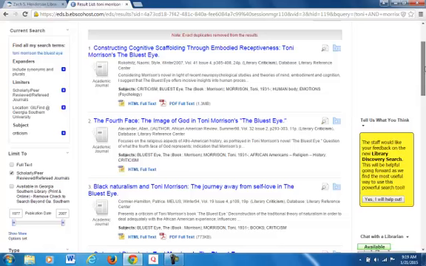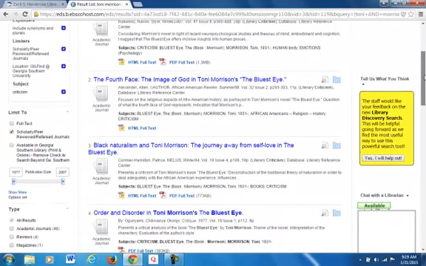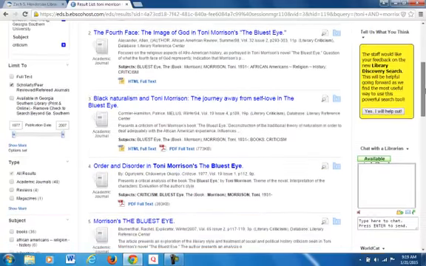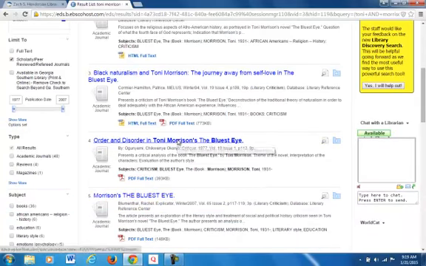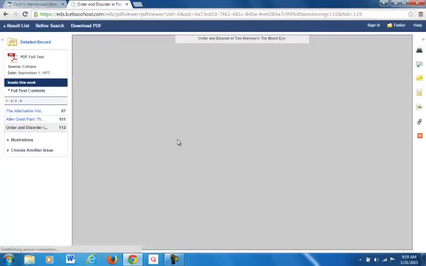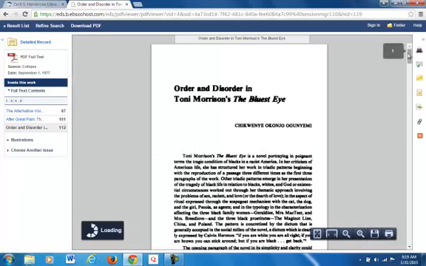This is only the first place I'm going to look. The next place is going to be the MLA bibliography database or some others to see if there's anything different. So, Order and Disorder in Toni Morrison's The Bluest Eye. This looks like it's similar to the topic that I'm going to do. So, how I would save it,